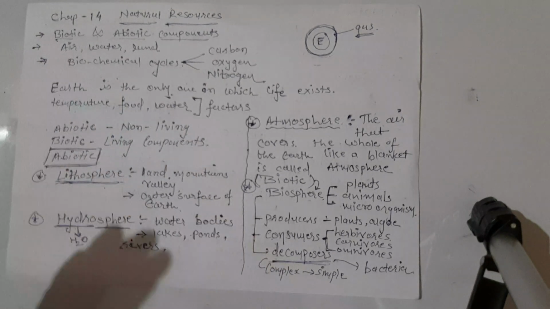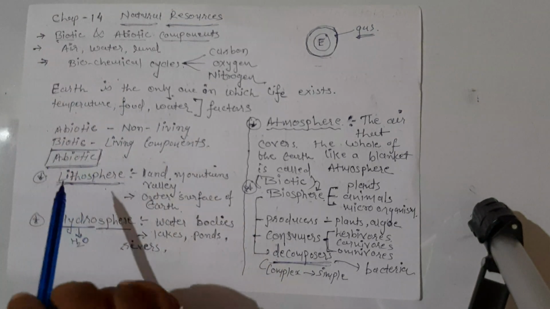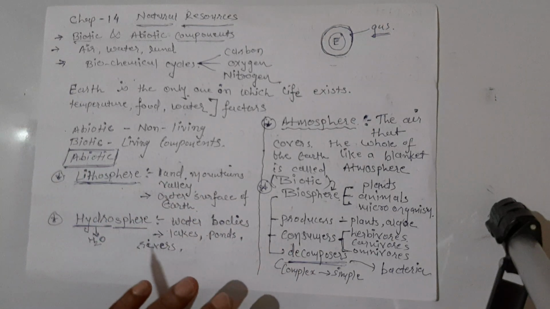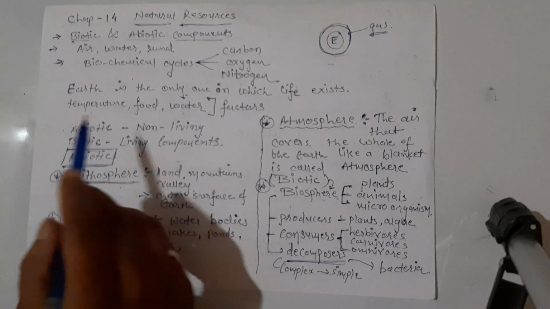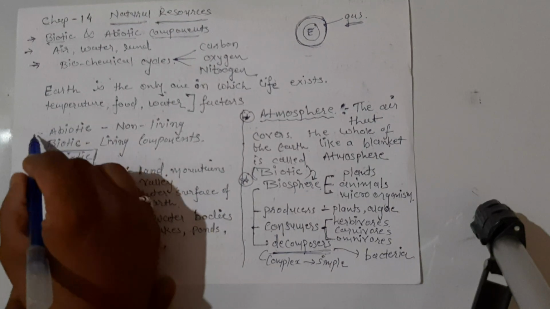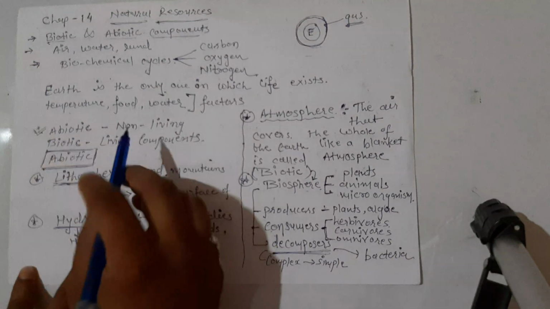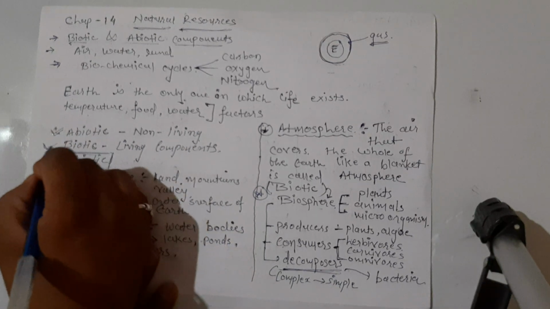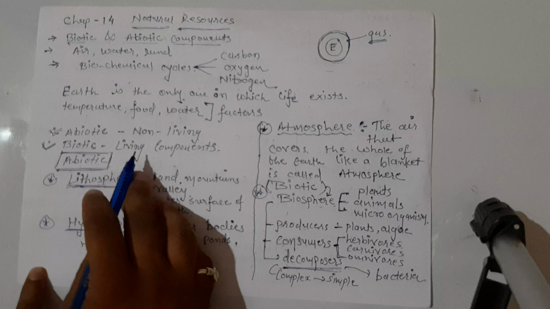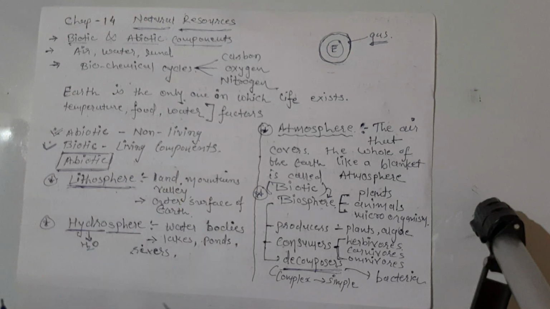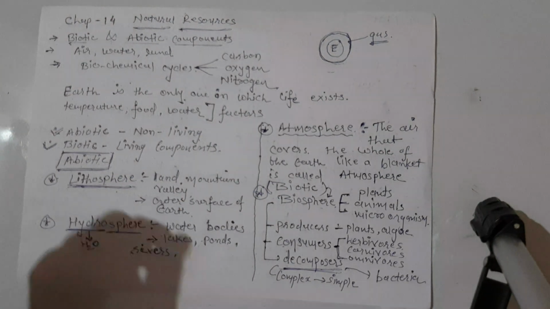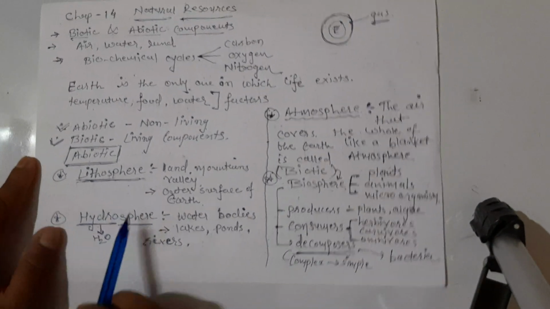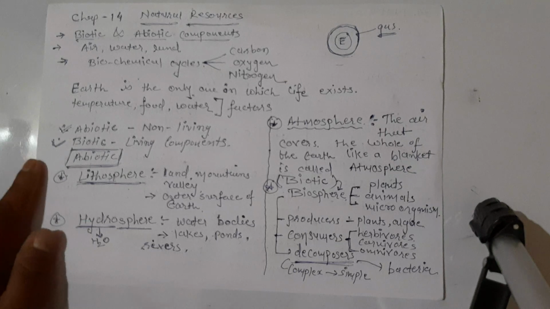Means there must be a coordination between biotic components and abiotic components of our ecosystem. In abiotic components, we can take different non-living components, and in biotic components, we can take different types of living components. Okay. Now, in abiotic components, here we will have lithosphere, hydrosphere, and atmosphere.